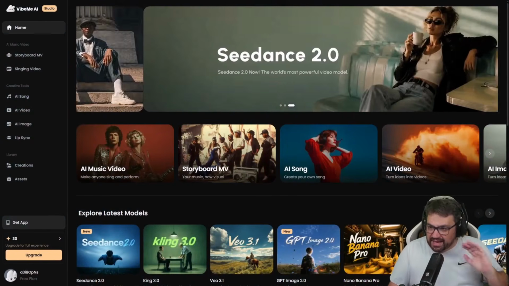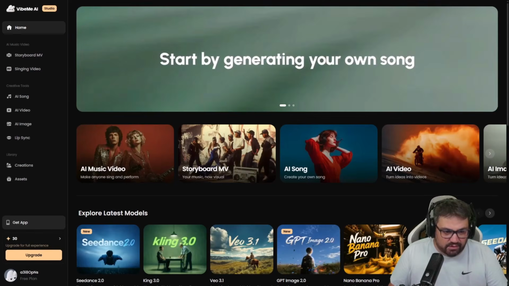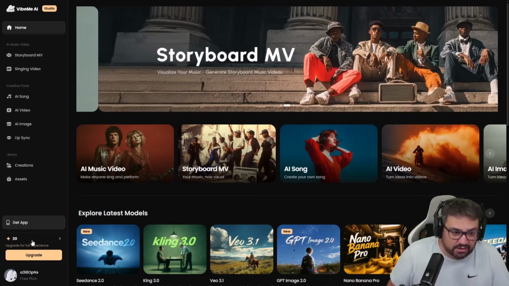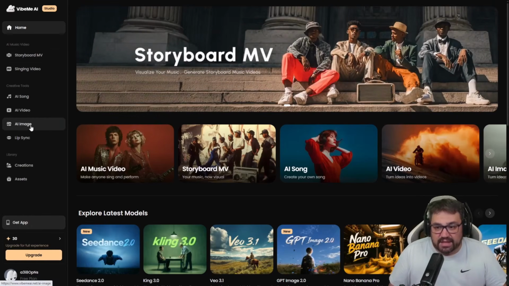This is the page, as you can see. Something that's absolutely incredible, extremely entertaining, and best of all, it's for free. It is completely and totally free of charge. So I have already registered an account for it. They actually gave me 30 of these specific credits, which I guess you automatically get when you first sign up for the service. And I noticed that, for example, to turn a static image into a full video, we could easily do that right here.